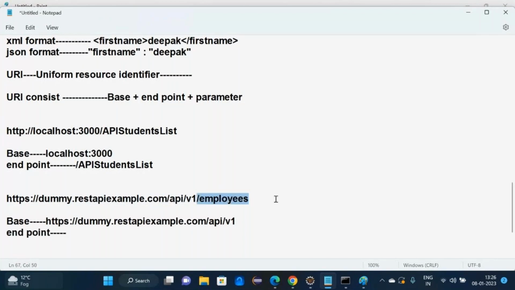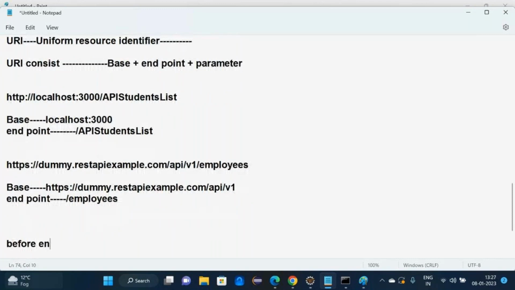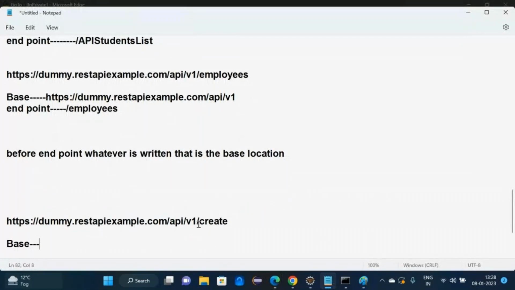Slash employee, employees. Before the endpoint, whatever is written, that is the base URL. Till here you have the base. This is your base.